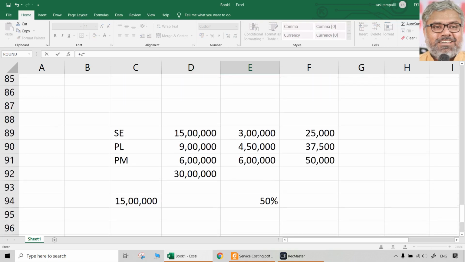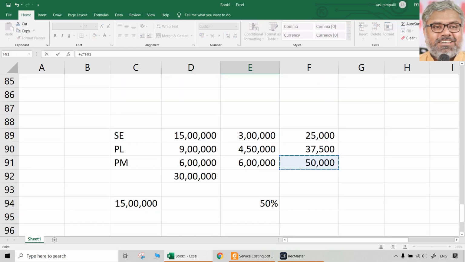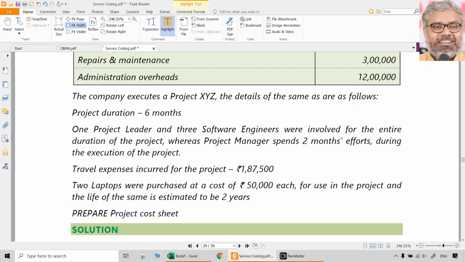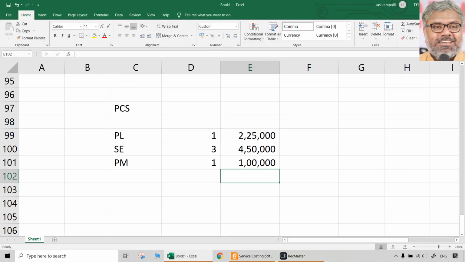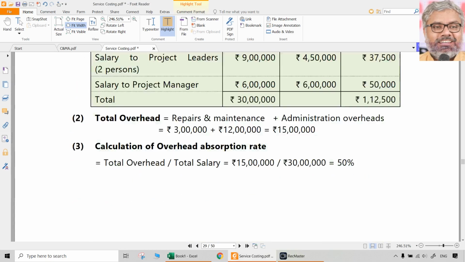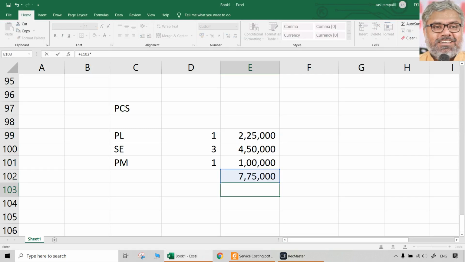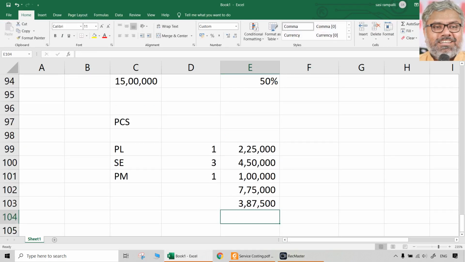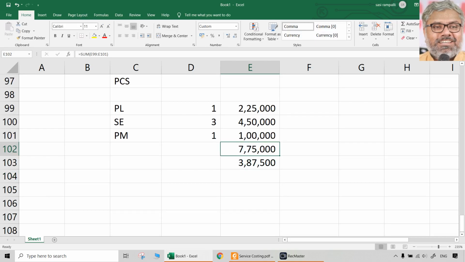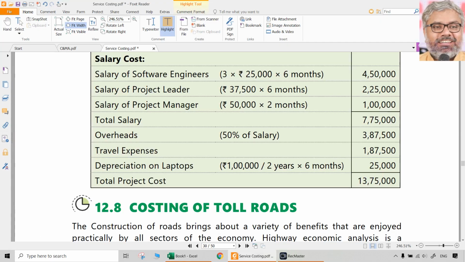So, but how much is his salary? Project manager 50,000 per month. So that's it. These are all the total of wages related to this particular project, which we can say 7,75,000. Then overheads can be recovered as 50% of wages, as we already know the overhead rate. So what is it? That one can be added.